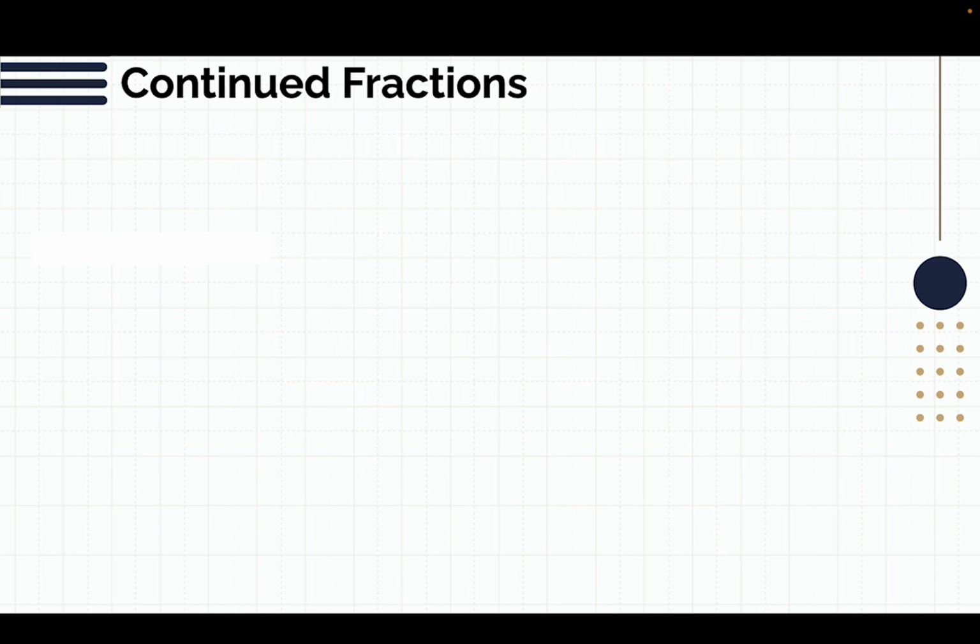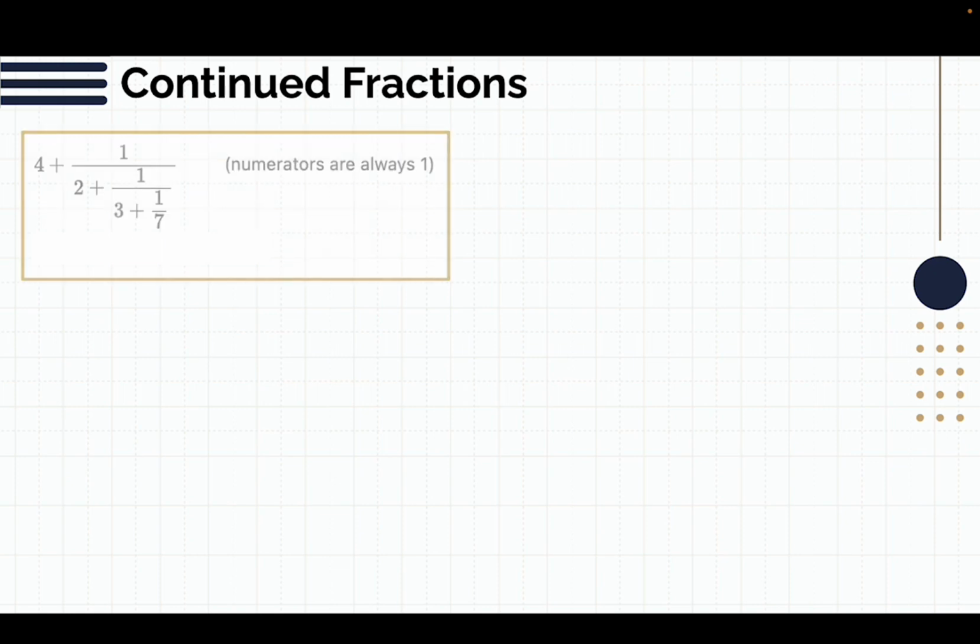So let's move on to something called continued fractions. These are pretty simple. They're basically iterated fractions where 1 is always the numerator. So we have 4 plus 1 over 2 plus 1 over 3 plus 1 over 7, and this one evaluates to 226 over 51. We have a notation for it that looks like this, where the constant number at the beginning has a semicolon after it, and then it's followed by 2, comma, 3, comma, 7.